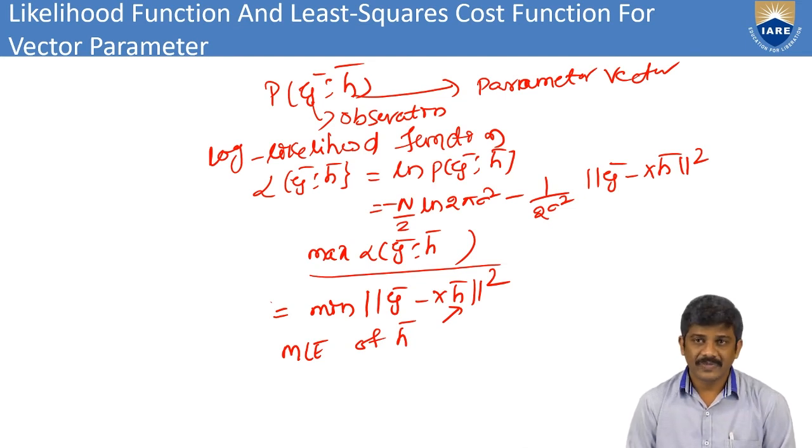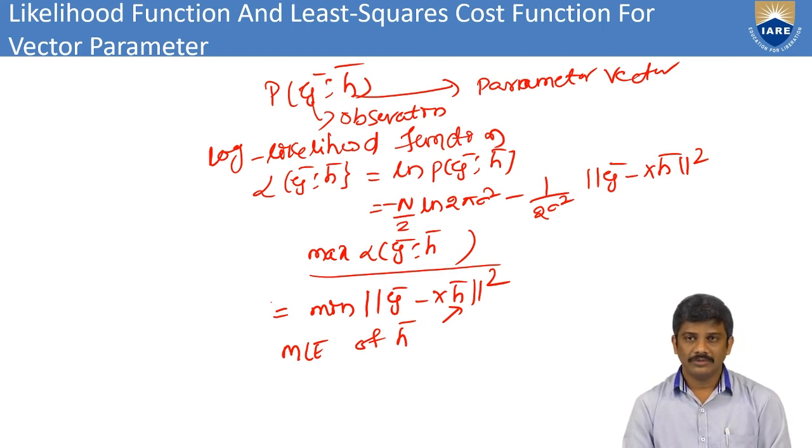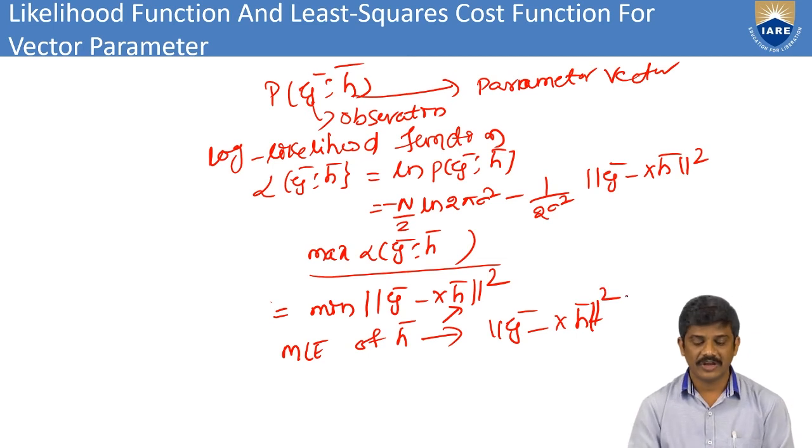The minimum value is mod y bar minus x h bar whole square. This is maximized in the maximum likelihood function. Then the maximum likelihood estimation is the least square normal.